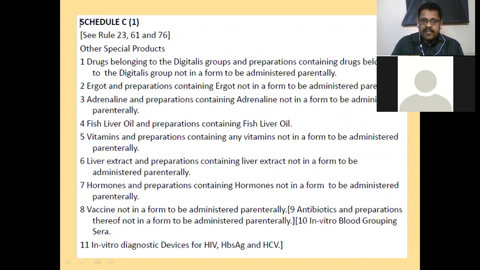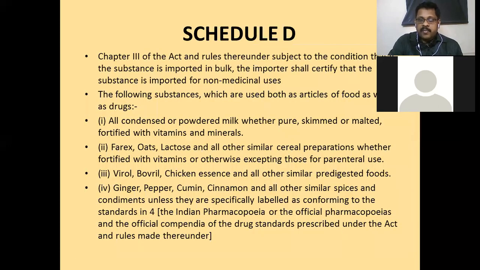Actually, C1 are non-parenteral and C are parenteral. Schedule C is parenteral. Schedule C1 is non-parenteral. For these two sections, they made separate rules for issuing licenses for manufacturing, sale, production, and importing, everything. Separate classes were made by this act.